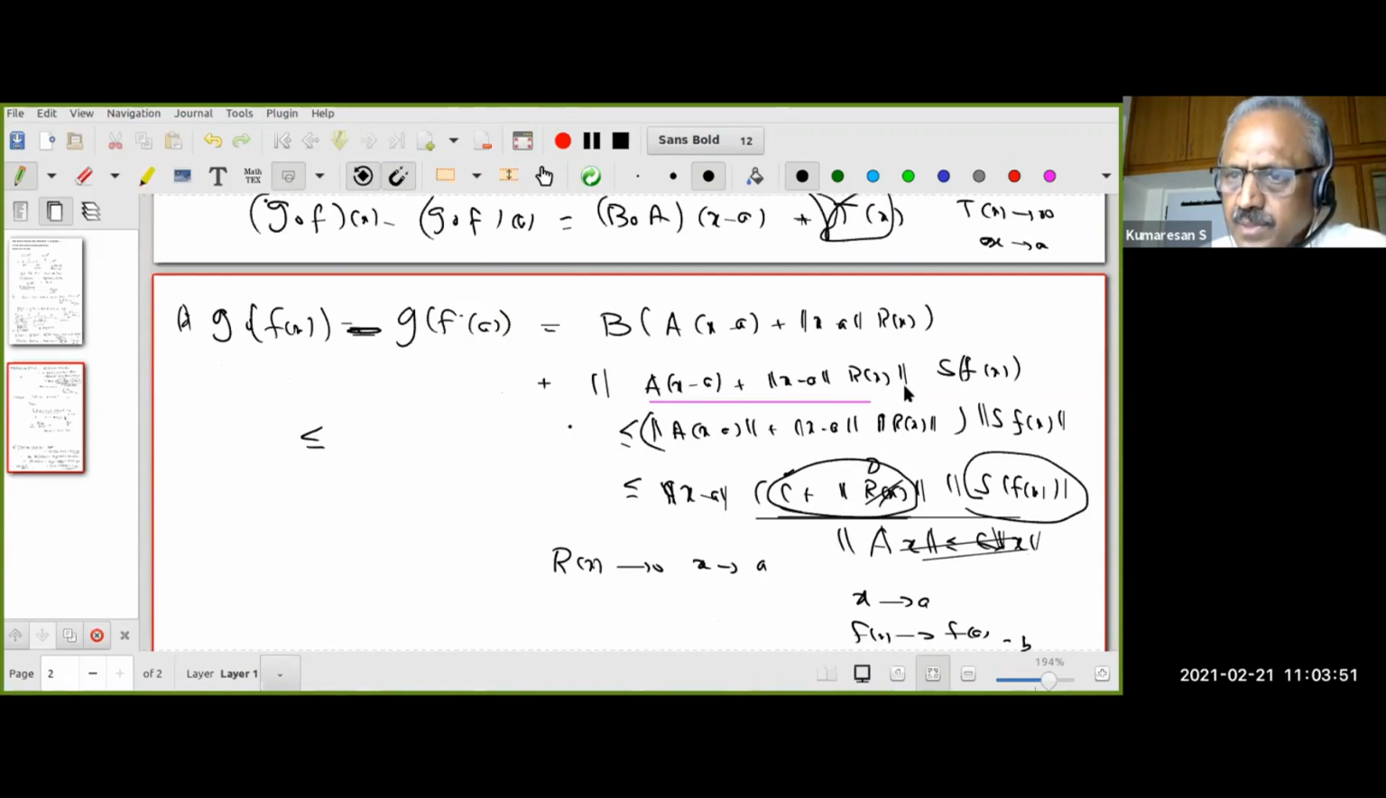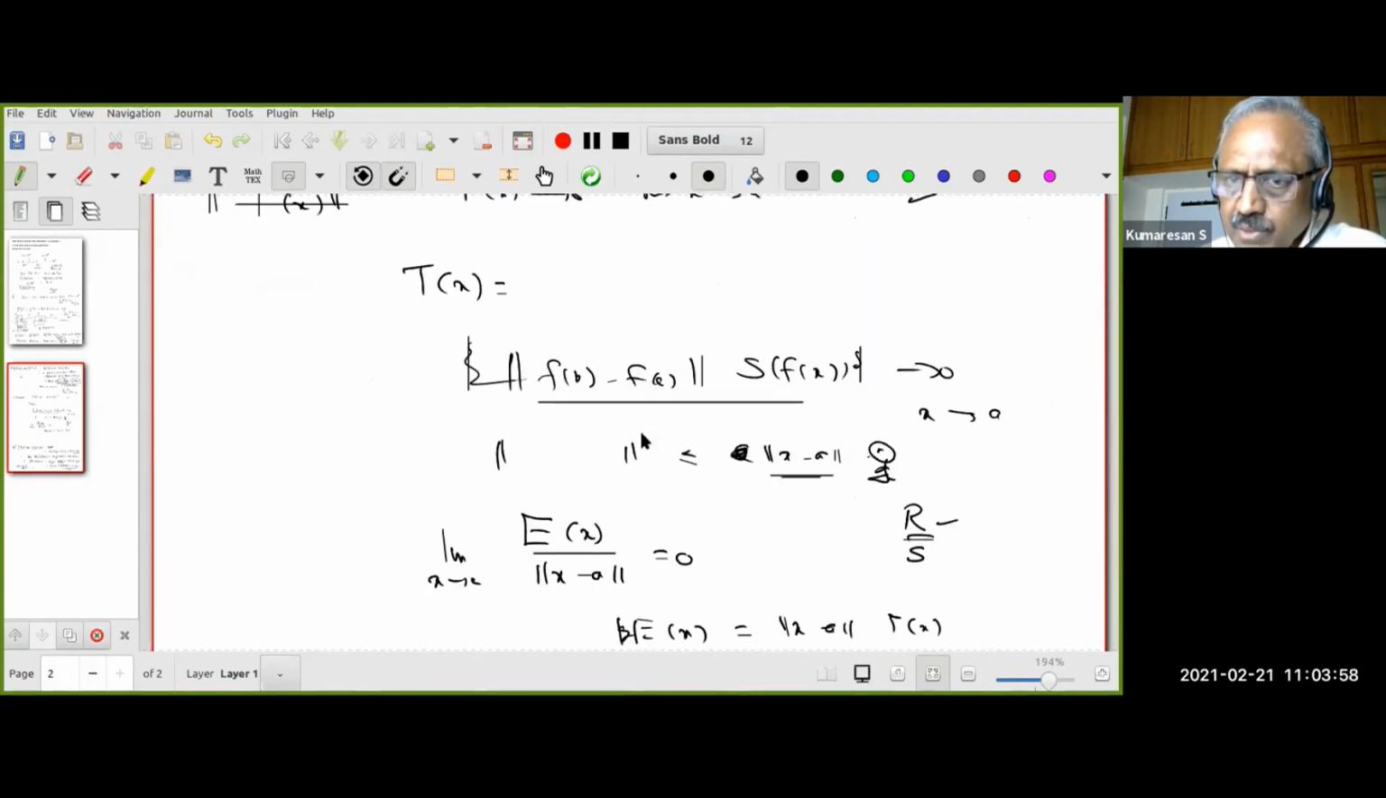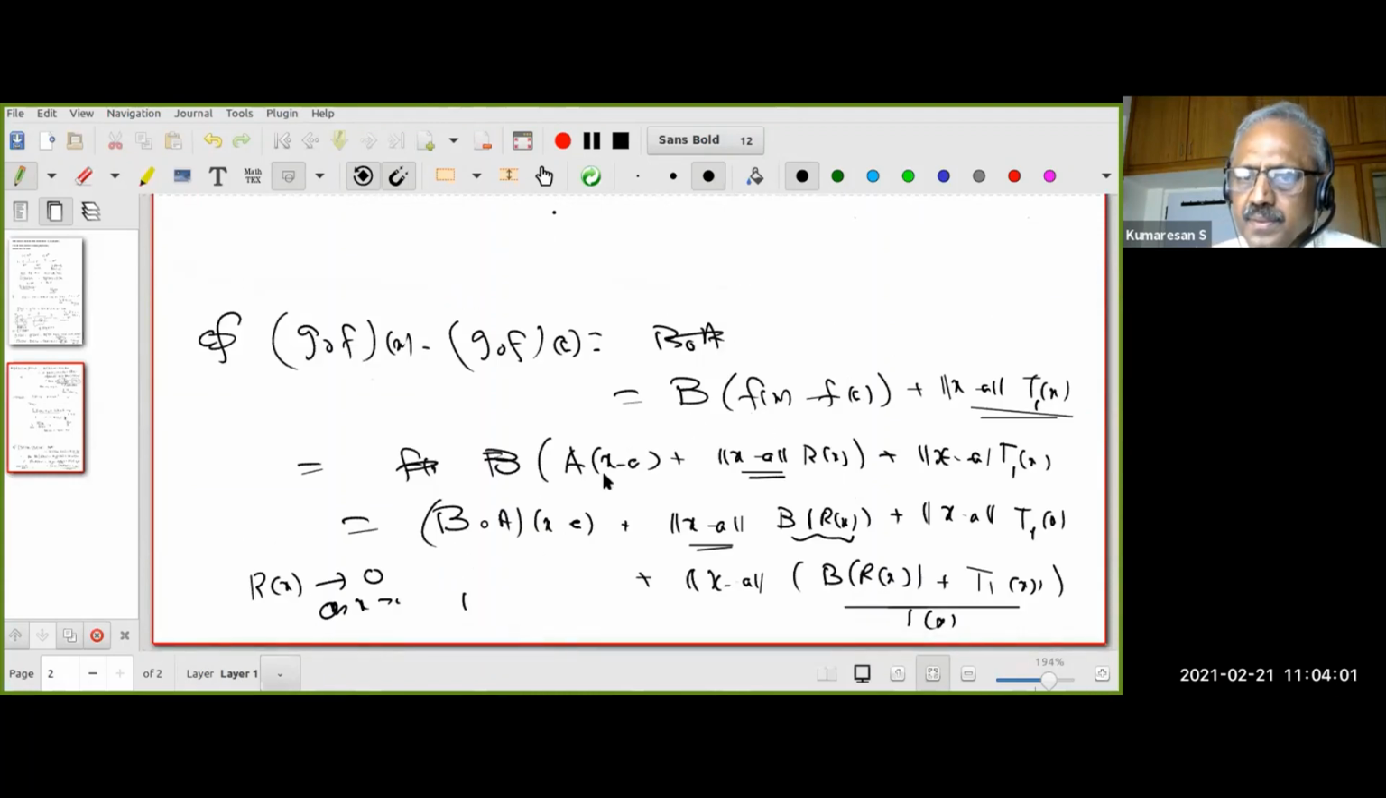So I said this term can be written as norm x minus a into some t1 of x, where t1 of x goes to 0. Next, I have to attend to this term. This is the term which you are looking at. You can see all the places where we are using some continuity or the other. That's what I meant by saying differentiation is reduced to continuity, and continuity is reduced to convergence of sequences. At least the way I do. Can I go ahead or should I stop?